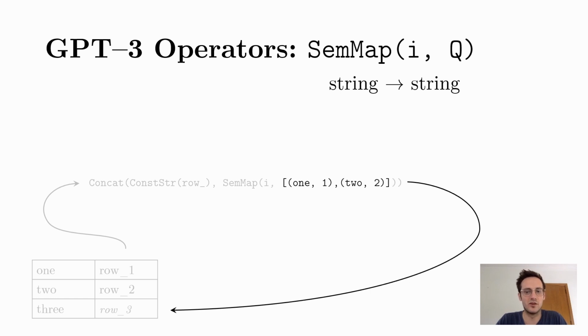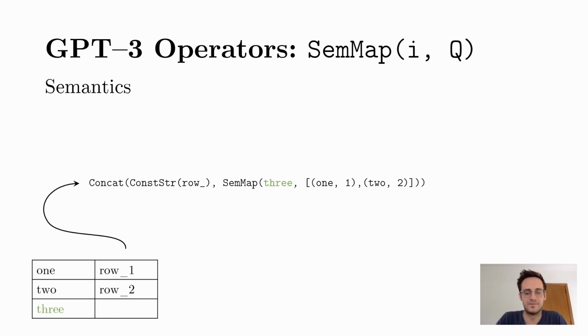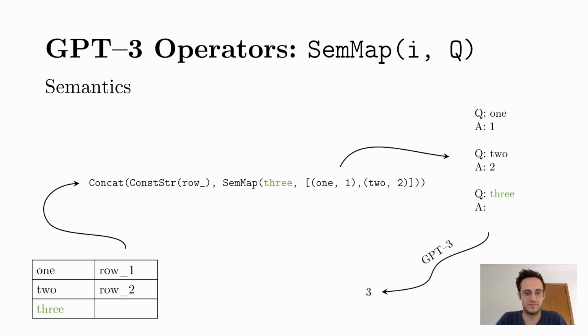We then need to know two things about these arguments or operators. First, how do they get the result? And second, how do we learn them? Let's start with the first one. Each time the semantic operator is called, both the query and the input are used to build the prompt. The query describes some examples of a question answering task, and we then ask the same question about the input. After calling GPT-3, the most likely answer is always chosen.